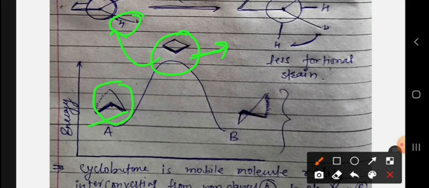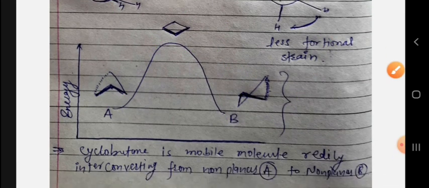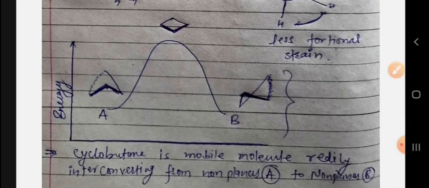When I rotate this molecule again by 60 degrees, I get this conformation, which is the same kind of conformation. The hydrogens are far away from each other, with less torsional strain, so electron repulsion is lesser and stability is more. So this is the conformation of cyclobutane.